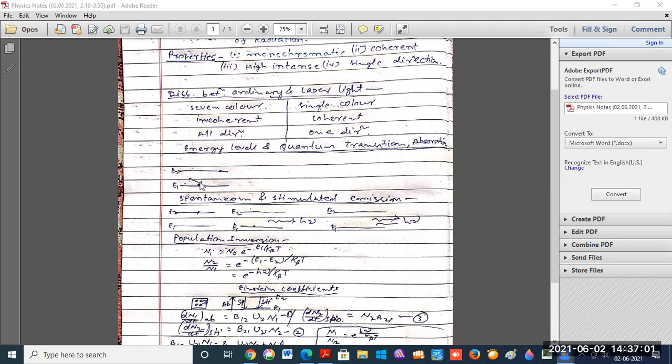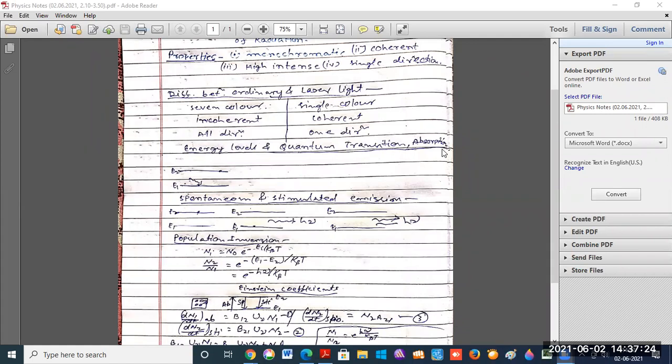If a photon of energy h mu is incident on this atom, the atom takes all the energy of the photon and jumps to the upper energy level. In this condition, the absorption process takes place. So this process is known as absorption.